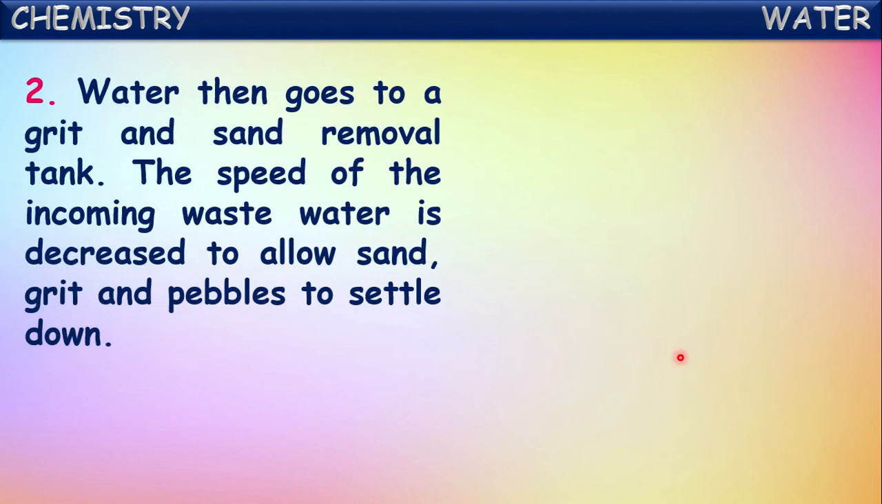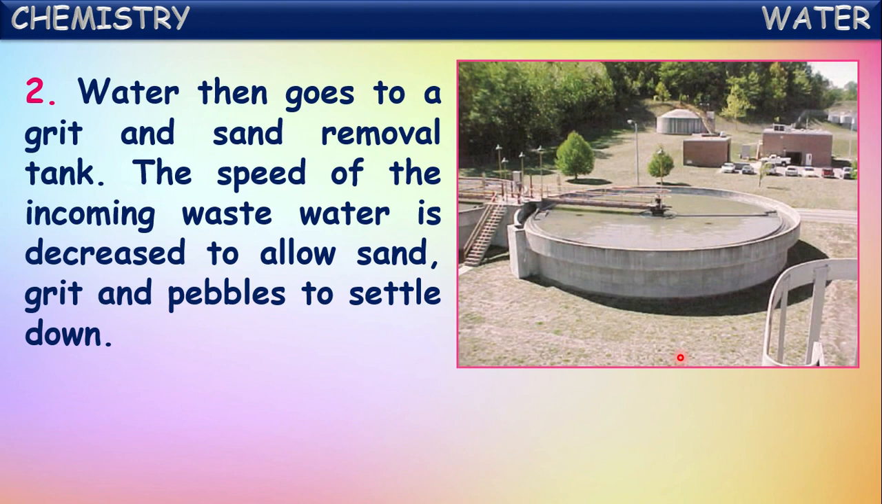Next, the water goes into a grit and sand removal tank. Here the speed of the incoming wastewater is decreased to allow sand, grit, and pebbles to settle down. So after the removal of those big objects, water is allowed to come into these tanks where grit and sand are removed. The speed of the water is slowed down to allow the sand, grit and pebbles to settle down so that they can be removed from the water.